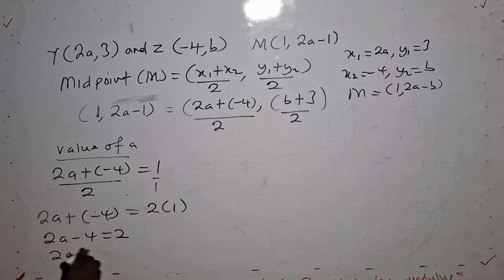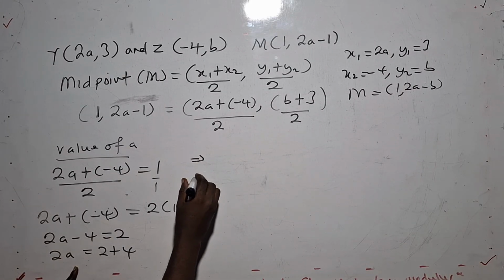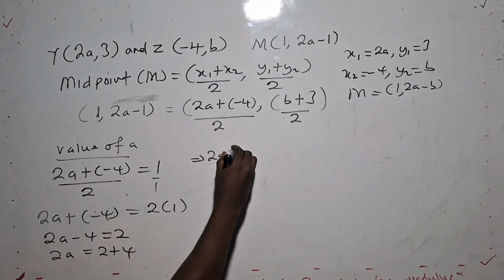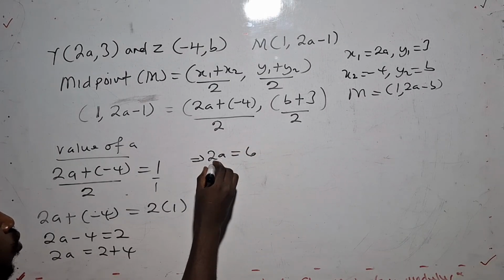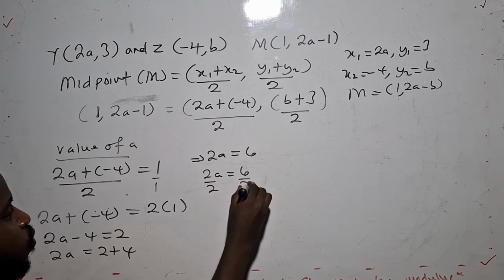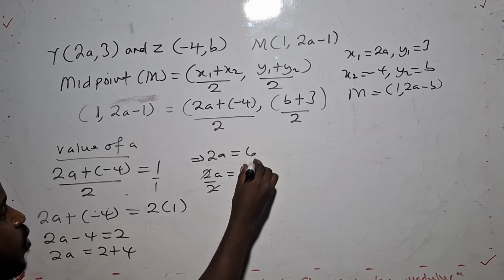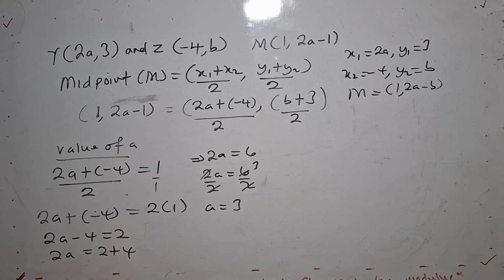So 2a will be equal to 2 plus 4, the 4 crossing. Now I have 2a is equal to 6. So what do I do here to find our a? I have to divide by the coefficient of a, so it will divide by 2. Now I've gotten a as 3. Yes, I've gotten a as 3.